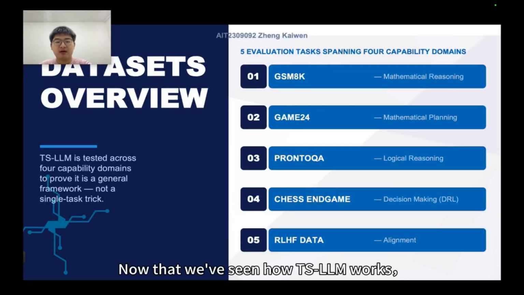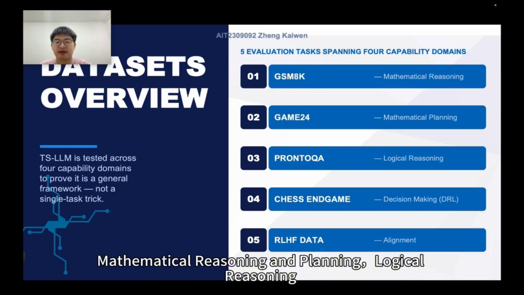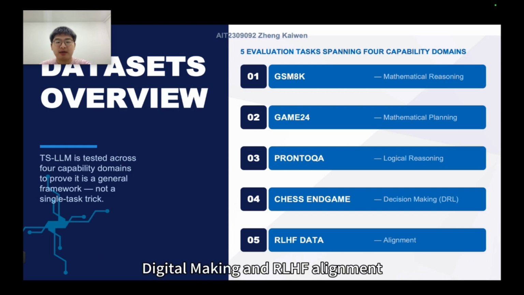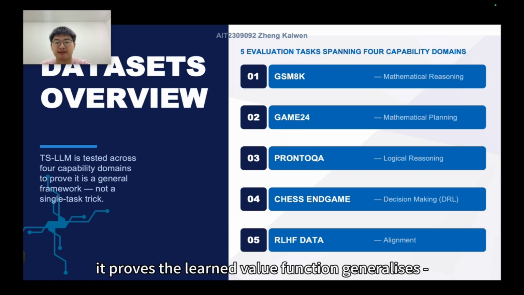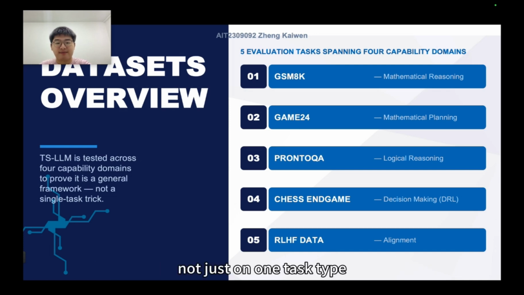Now let's see how TS-LLM works. Let me walk you through where it was tested. The authors evaluate TS-LLM across 5 tasks spanning 4 capability domains: mathematical reasoning and planning, logical reasoning, decision-making, and RLHF alignment. This breadth proves the value function generalizes, not just on one task type.